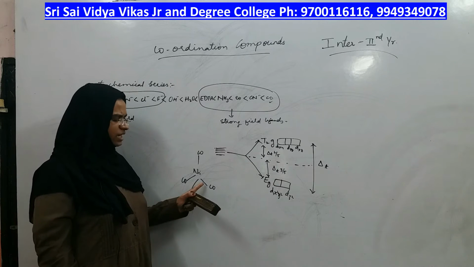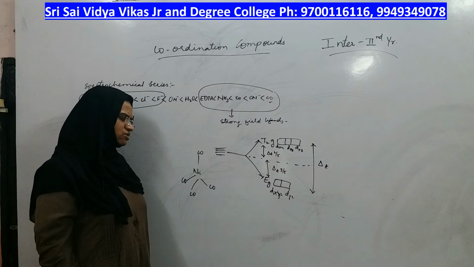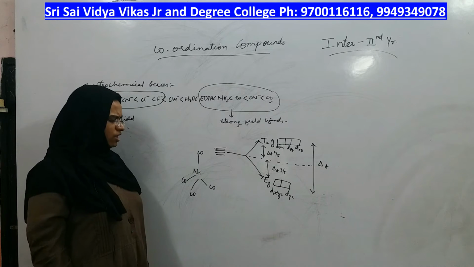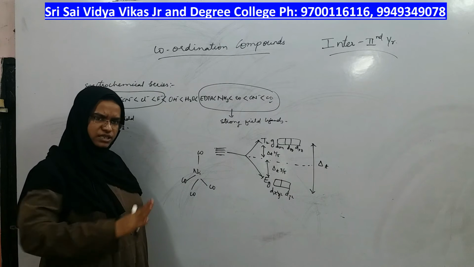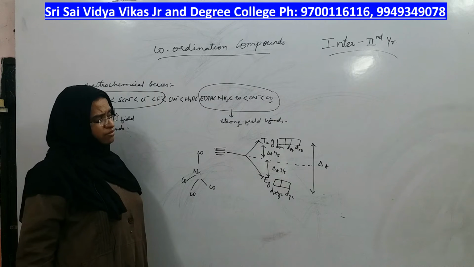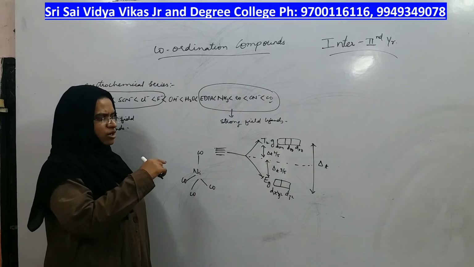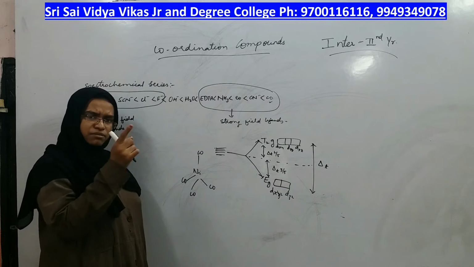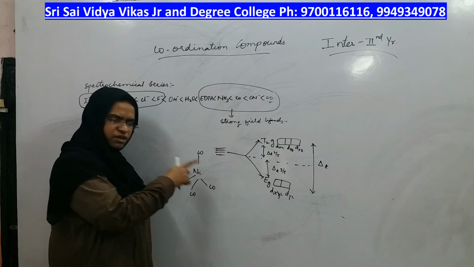Not a single ligand is coming from exact x-axis or y-axis or z-axis. All the 4 ligands are coming in between the axis. Which orbitals are present in between the axis of the metal? The orbitals of the metal which are present in between the axis are T2g orbitals. Ligand is also coming from in between the axis.